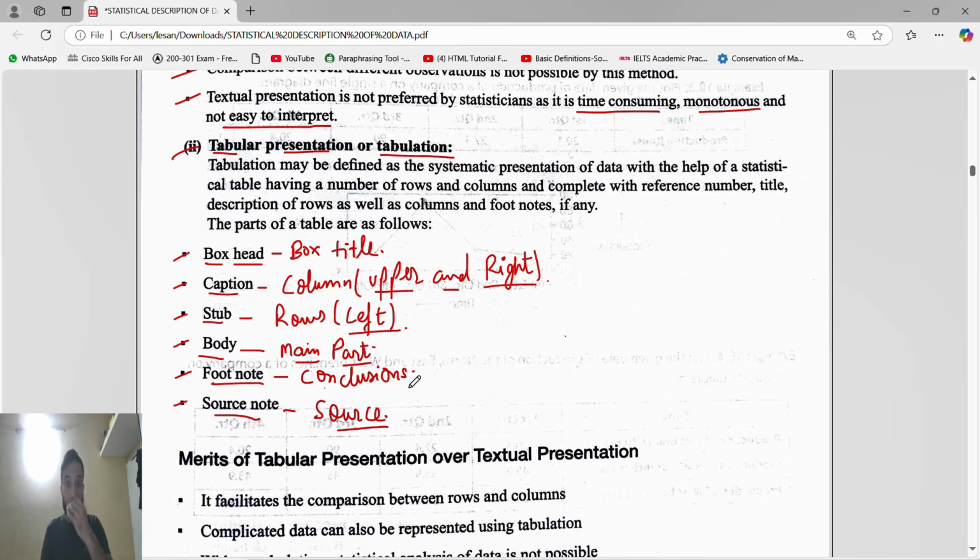They will ask where we will write the conclusion, so it will be a footnote. The source, guys, we will write in a source note. But suppose the option source note is not given, then we will tick the footnote. If footnote and source note are not given, then we will tick the option none.